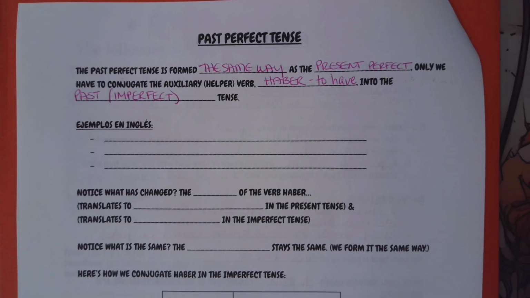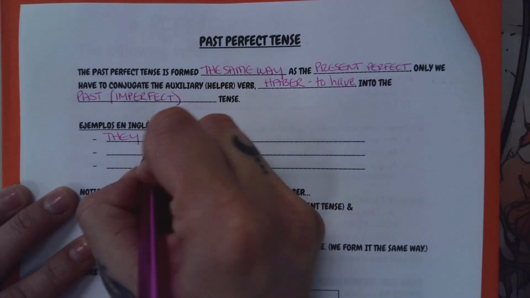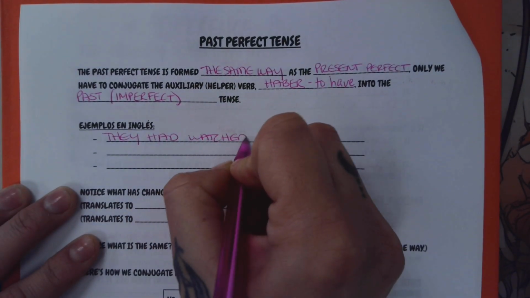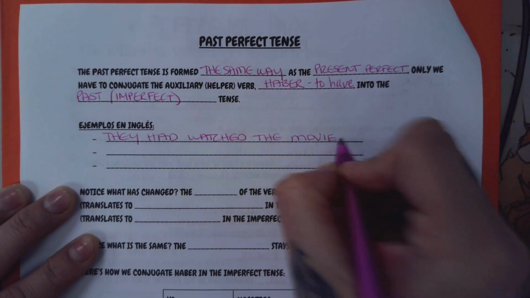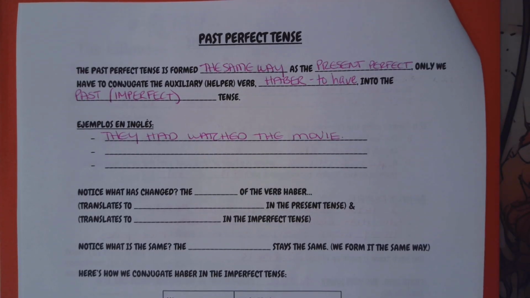We use the imperfect conjugations of the verb haber in order to get that past perfect phrase. Okay. Ejemplos en inglés. Primero, let's do they had watched the movie. And you can hear in the wording like have or has from the present perfect. Now we're talking had. We can hear the difference in tense there. They had watched the movie versus they have watched the movie.